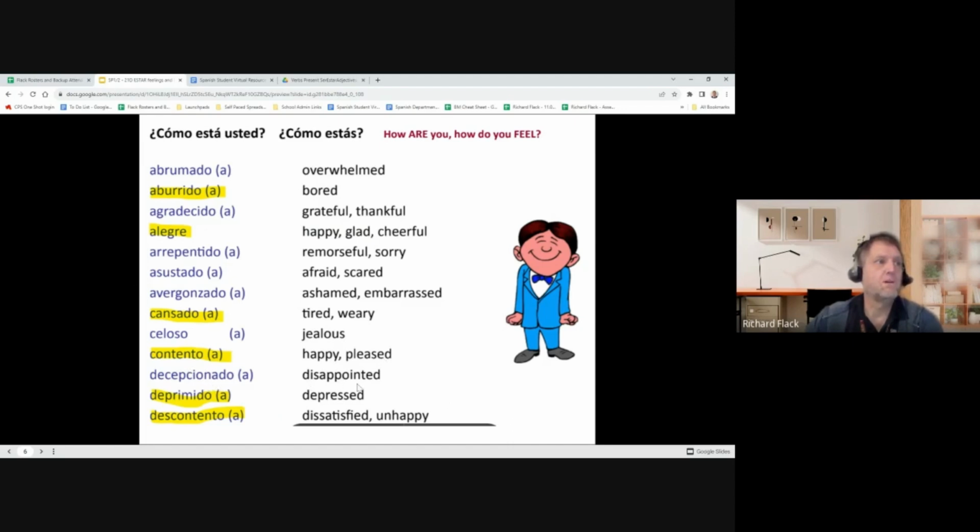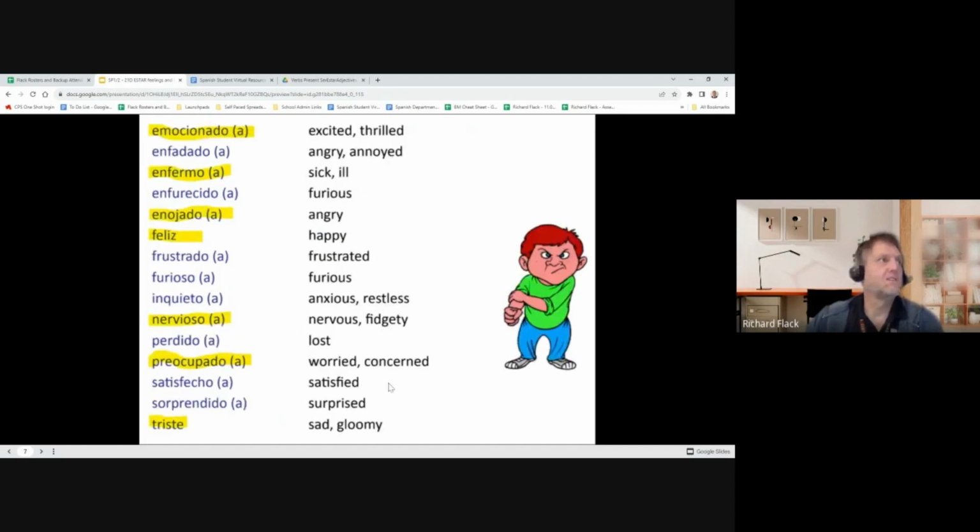Decepcionado, disappointed. Deprimido, depressed. Descontento, dissatisfied. Notice des opposite, uncontent. So again, the ones in yellow, you are responsible for. Second half of the list, emocionado, excited or thrilled.